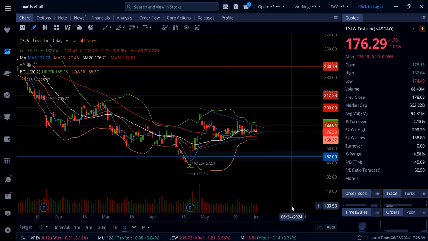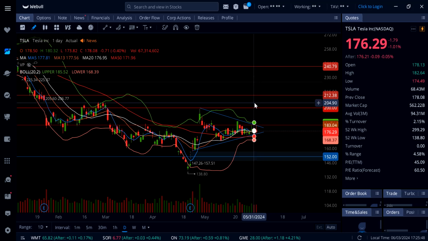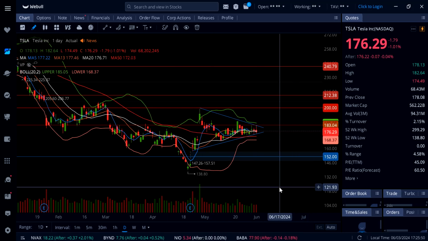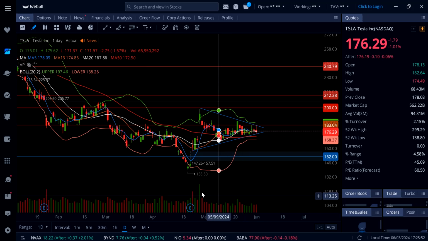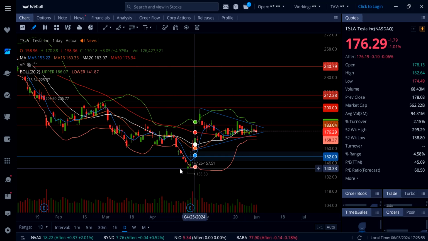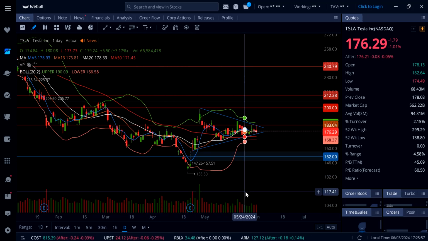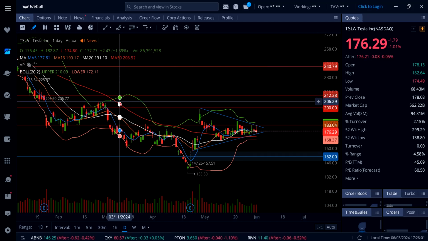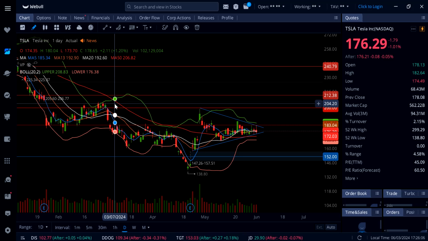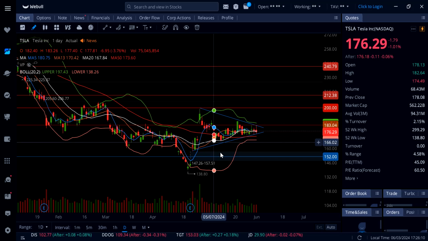And we all know that the month of June is usually bullish on Tesla. So if this thing actually breaks out over 183, at least in the short term, it can easily get up to 200. Now, we have seen this before where Tesla got this head and shoulders pattern even right here, and it's not playing out to the upside. So that is the risk we take as a trader, as an investor. If this thing breaks below, I would say this 50 SMA, which is sitting right here at 172, then exit right here and do not hold Tesla anymore for a breakout to the upside.